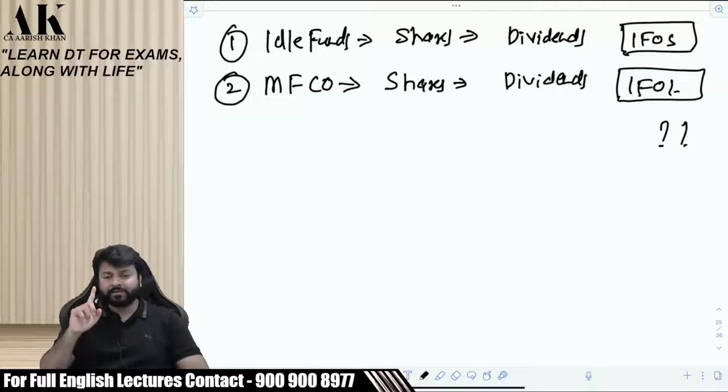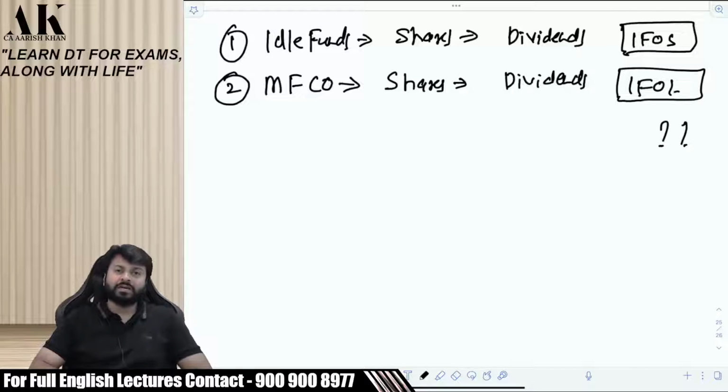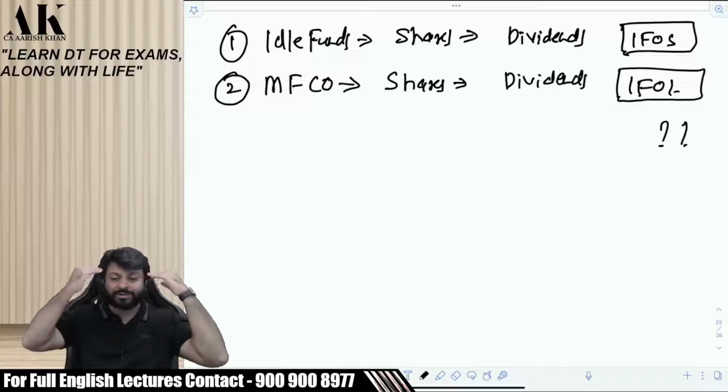So it's not that easy to classify an income. It's a very, very tricky issue. It's a very debatable matter. At the time of assessment of income by the income tax department, they will directly change your heads of income only because you have done a wrong classification. And if you have done a wrong classification, a very great difference in your computation can come as compared to what the department thinks. And there can be a huge amount of tax liability which you have to bear. Your income tax portal doesn't know which head of income it is. Wherever you will put, it will take, right or not? Your income tax portal will not help you to classify the income. That you have to classify with your judgment and skill and knowledge and experience.